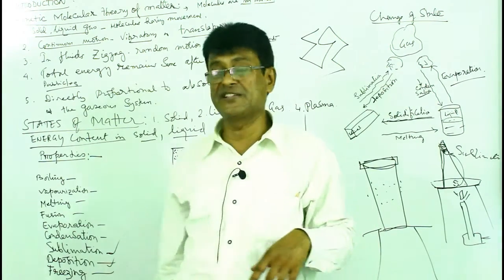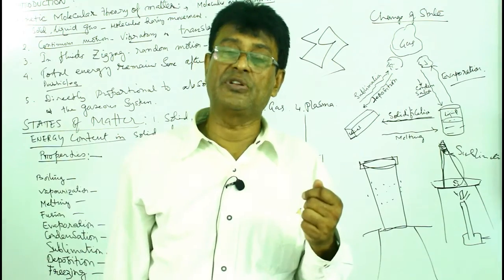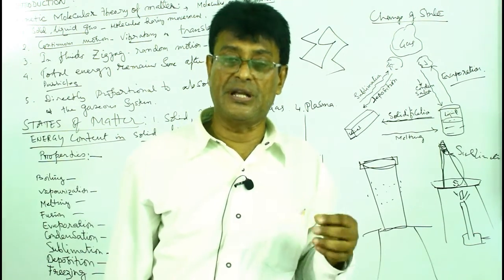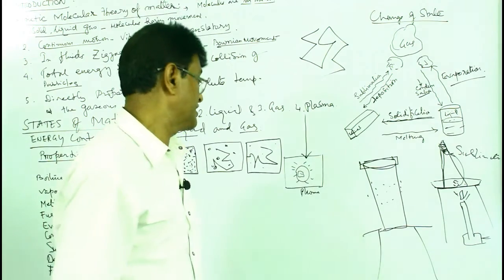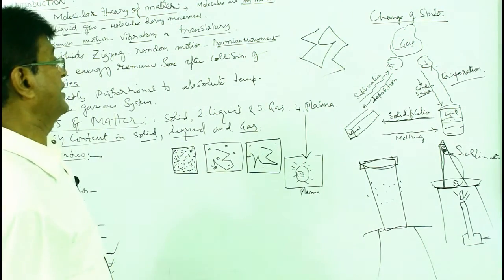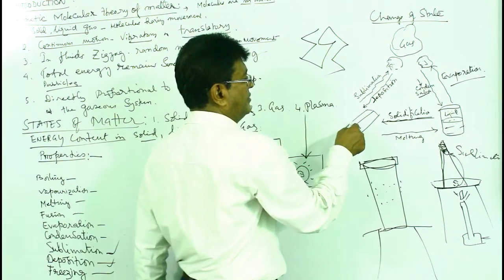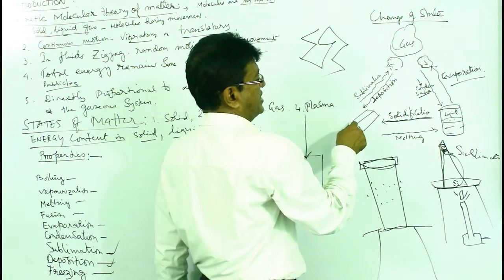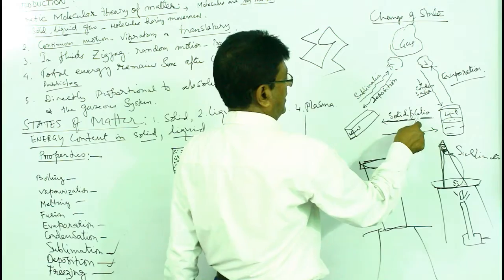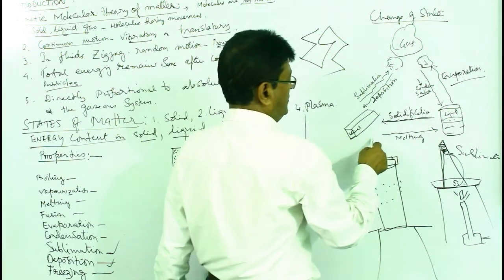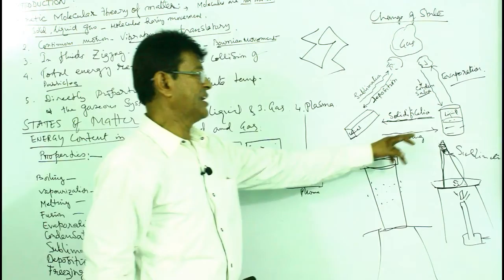And after that, freezing is a phenomenon where liquids start changing into solids. The temperature at which they change completely is known as the freezing point. So this is all about the changes. Then we come to the changes of state. You see there is a diagram: with an increase of temperature, solids change by melting to liquid.